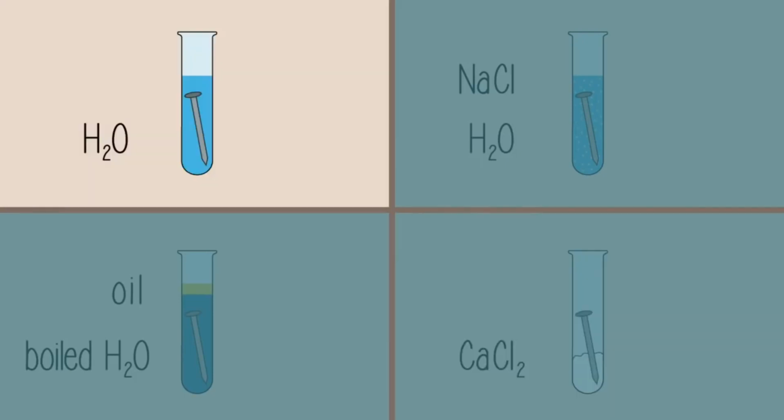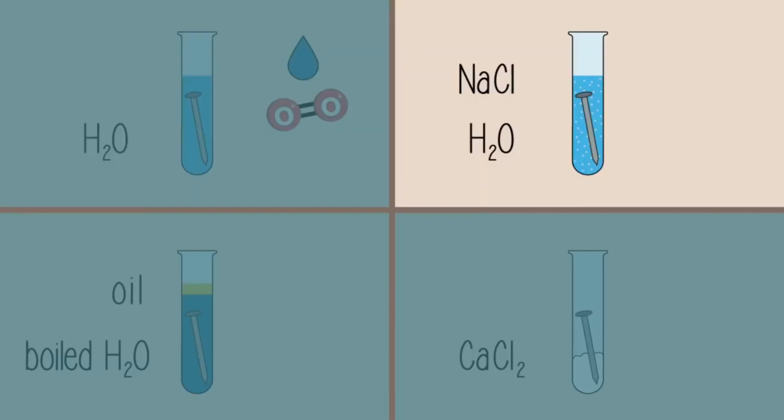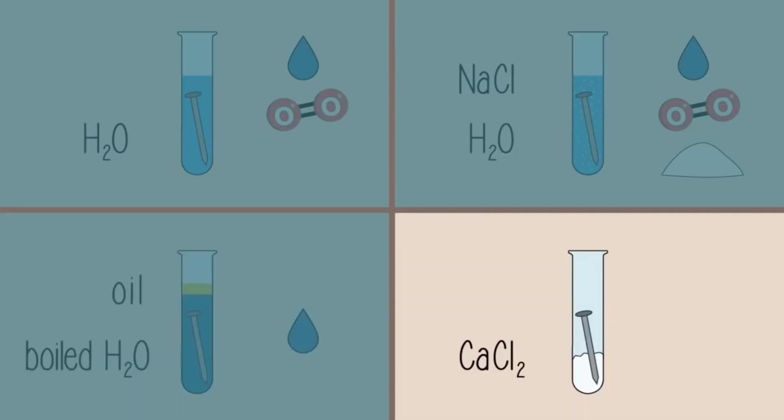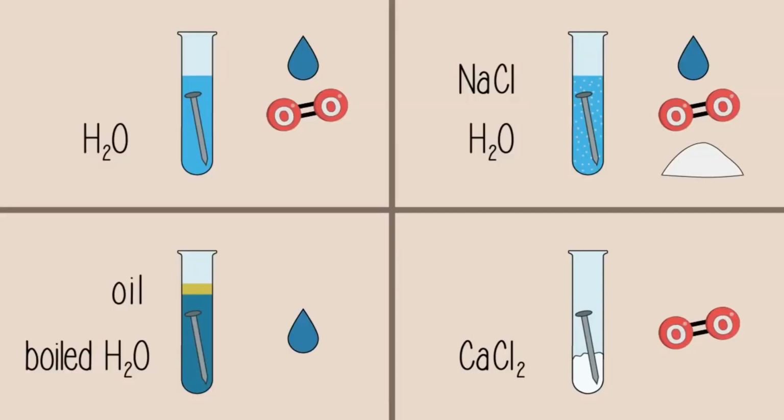So in the first test tube, the nail is exposed to oxygen and moisture. In the second test tube, the nail is exposed to oxygen, moisture, and salt. In the 3rd test tube, the nail is only exposed to water. In the 4th test tube, the nail is exposed only to oxygen. Stopper all 4 test tubes with a rubber bung and let stand for a couple of days.